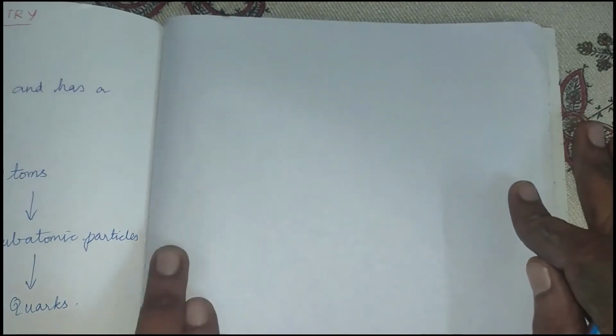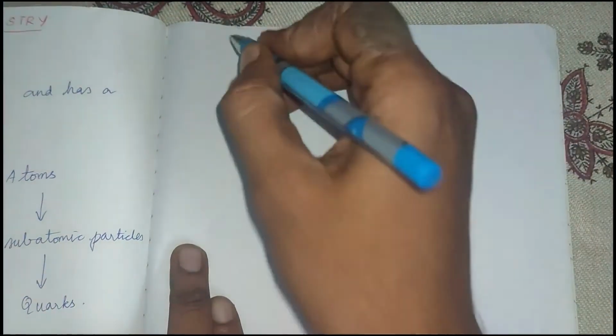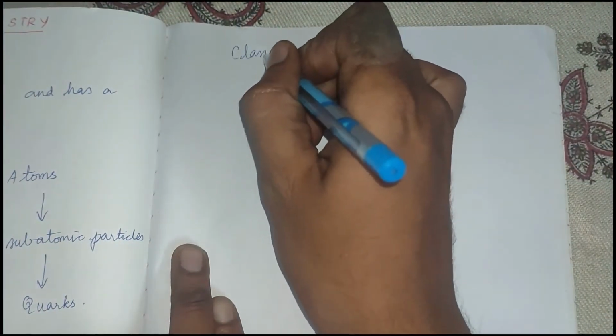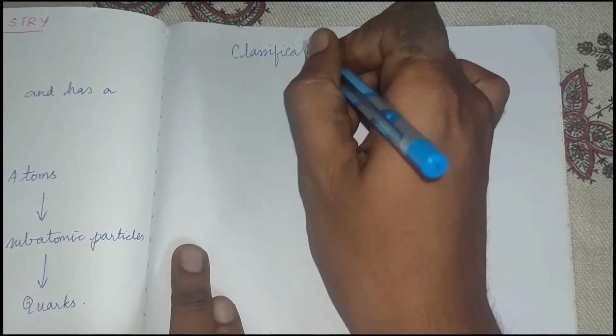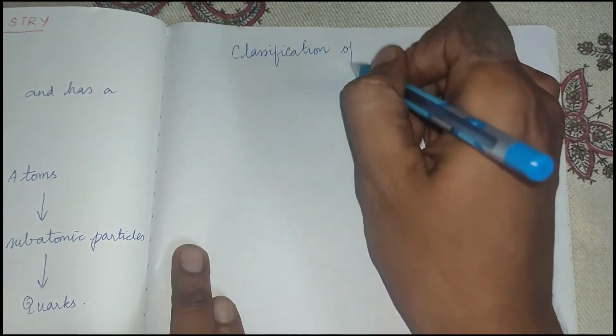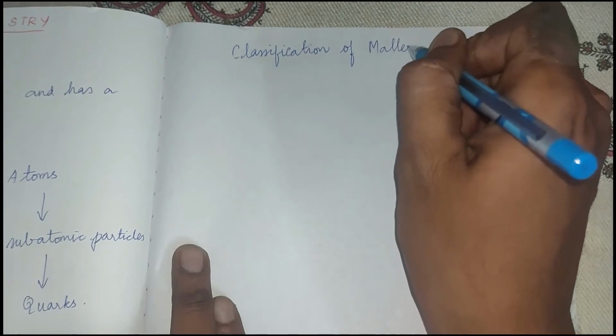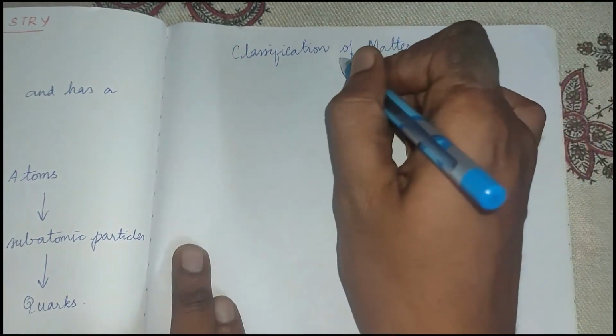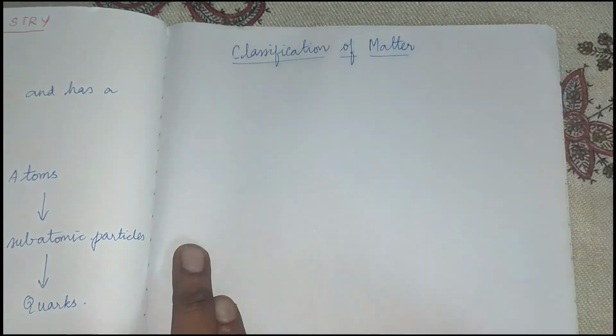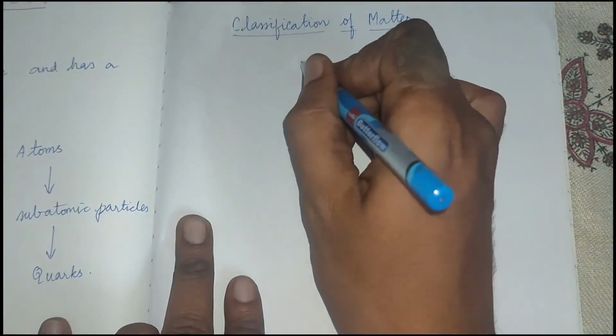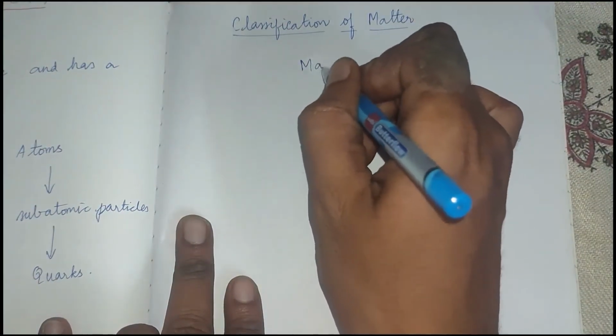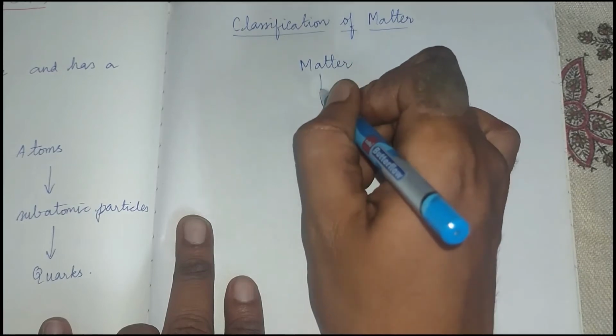Now let us see the classification of matter. That is going to be our next topic. Already we saw that matter is something that occupies space and has a volume. Now matter is first of all classified into 2 categories.